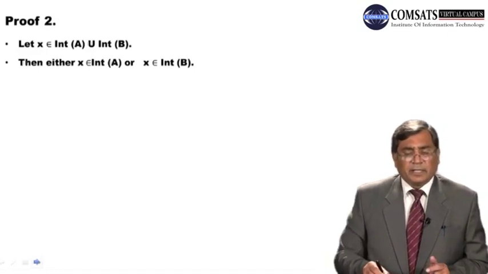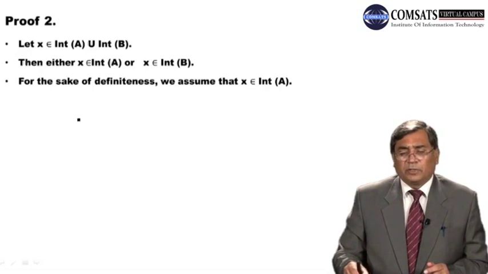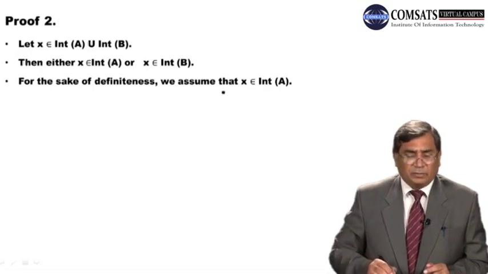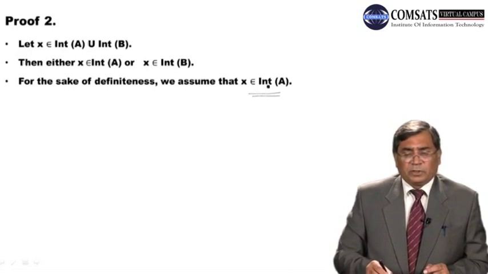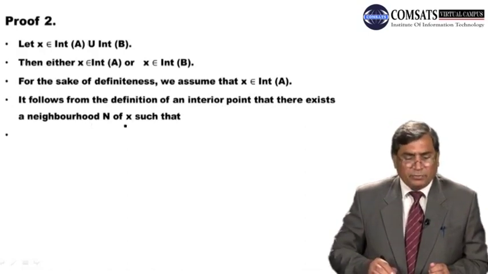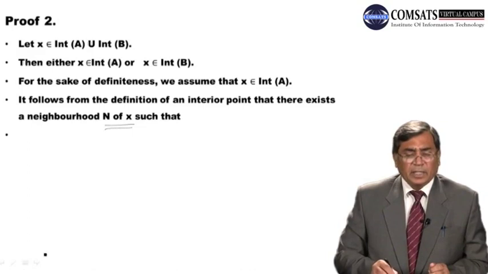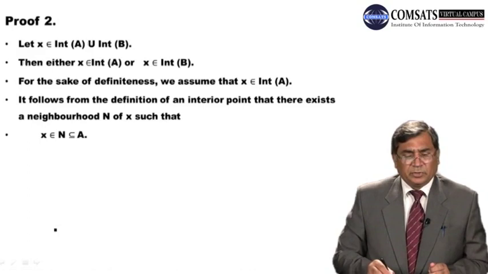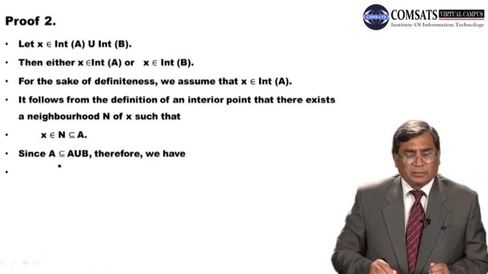For the sake of definiteness, we assume that x belongs to int of A. It follows by the definition of the interior that there exists a neighborhood n of x such that this neighborhood will be contained in A. x belongs to n and n is contained in A. Since A is contained in A union B, therefore x belongs to n and n is contained in A union B, it means x belongs to int of A union B.